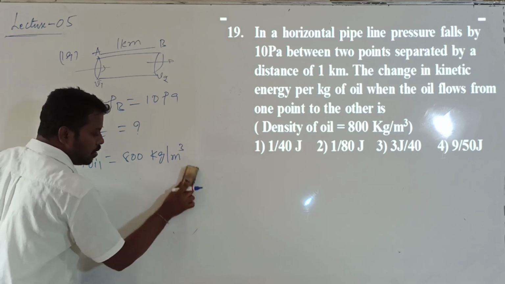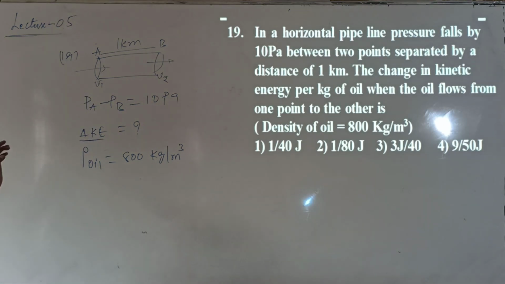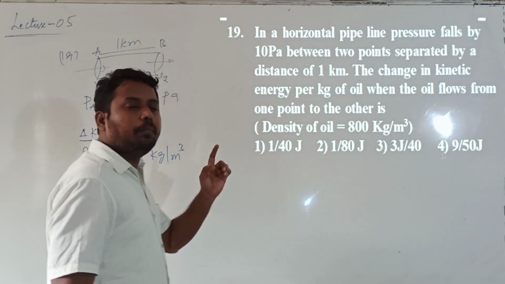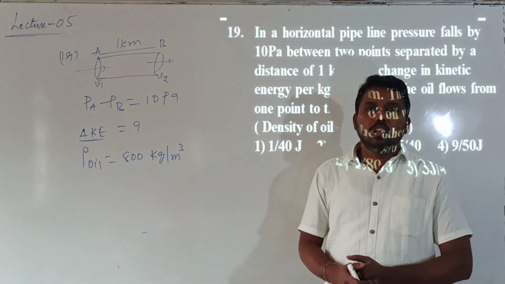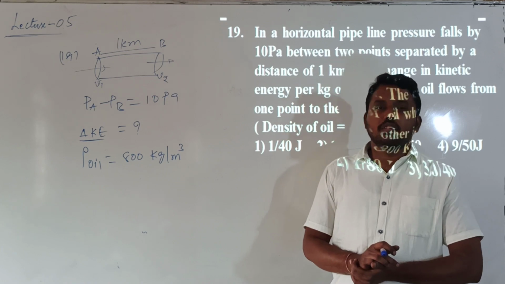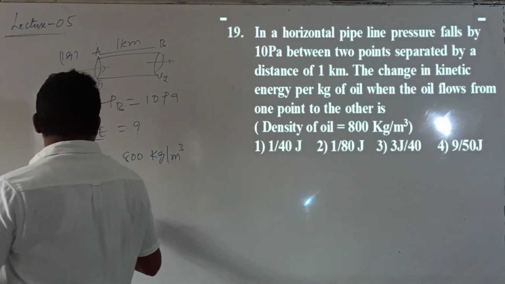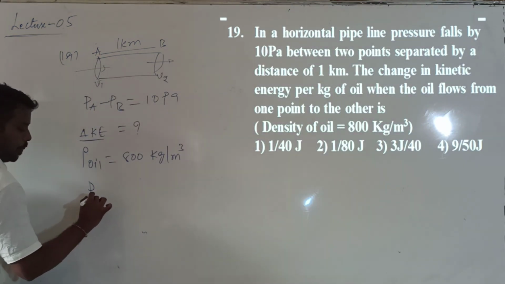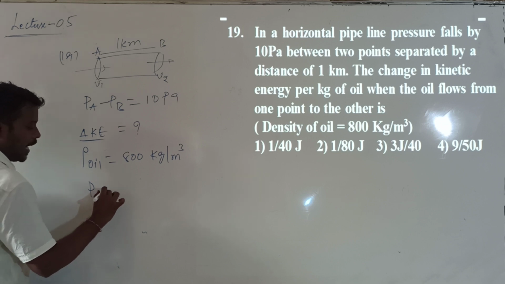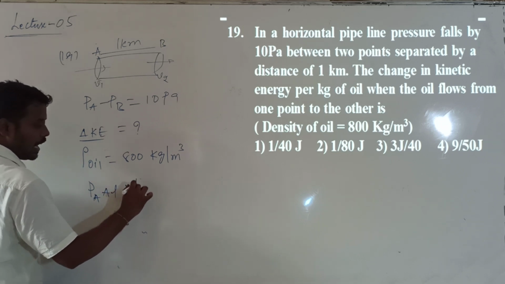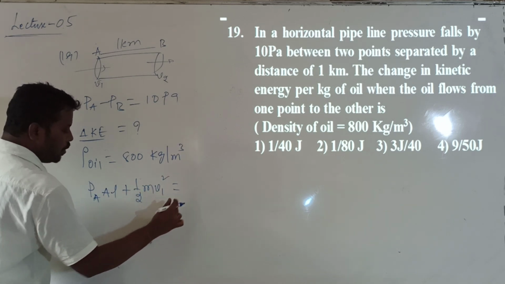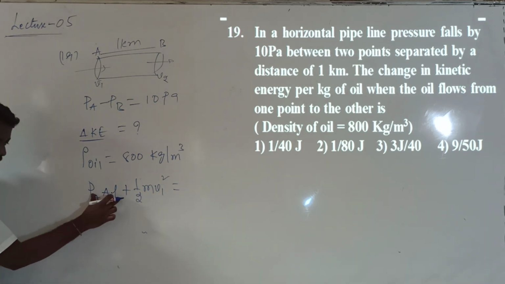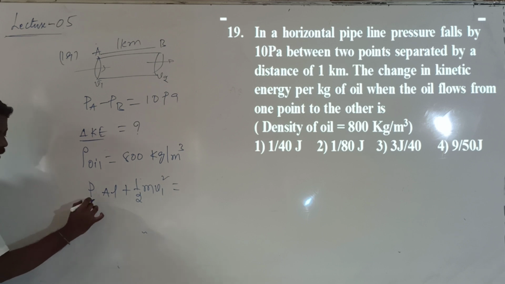Bernoulli's theorem can also be stated as: the sum of the pressure energy, kinetic energy and potential energy per unit mass or per unit volume remains constant. What is the pressure energy? It is P into A into L. Kinetic energy is 1 by 2 into m into V1 square. If you want, you can check it. In class we discussed that pressure energy is equal to P into A into L.